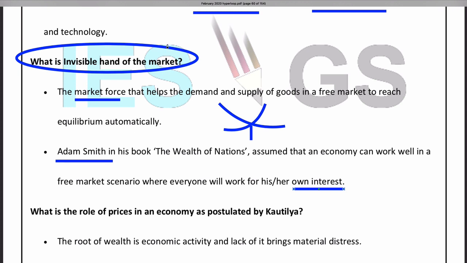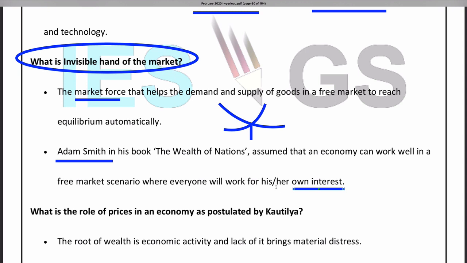We should allow the free market mechanism so that this invisible hand mechanism will work. If there is no free market mechanism, say the government is intervening in between and tells a drug seller that you price this medicine at a particular price, say 100 rupees, it may not be reflecting the production cost. It may not be reflecting the demand. But since government regulation is there, there will be distortion in this equilibrium. So what the survey wants to tell is that in the absence of these regulations, the market economy will do good. That is better for the economy.